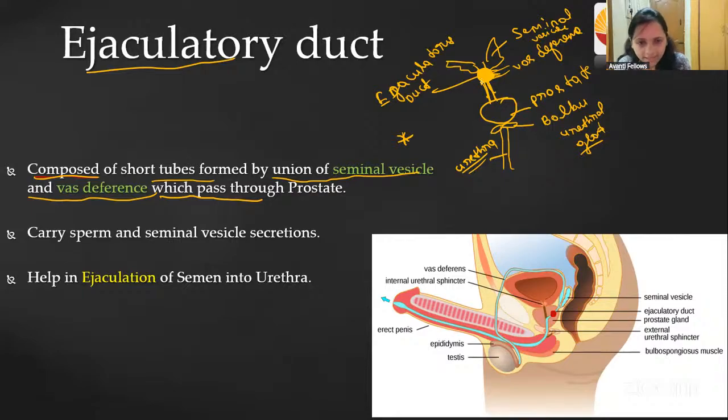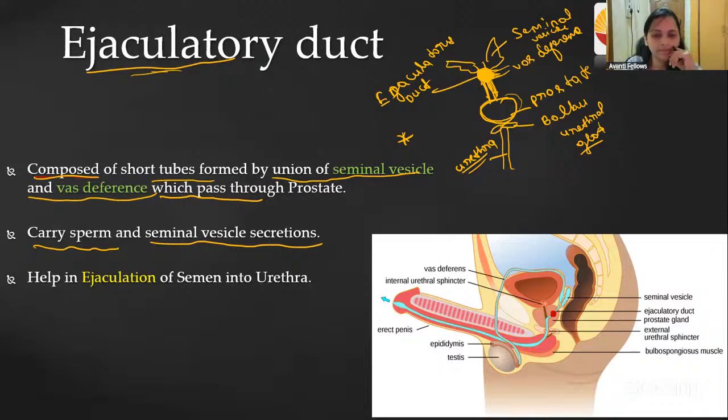Then after that, this ejaculatory duct goes to the prostate gland, then the bulbourethral gland, then to the urethra. And what is the function of this ejaculatory duct? It will carry the sperm and the seminal vesicle secretion. In an MCQ type question, if they ask whether the ejaculatory duct is going to carry the secretion of the seminal vesicle, prostate gland and bulbourethral gland and the sperm also.